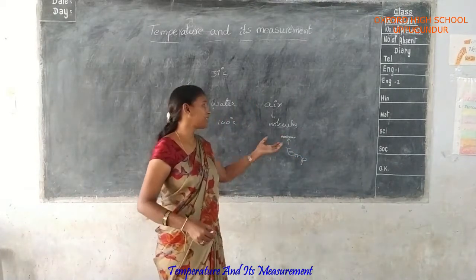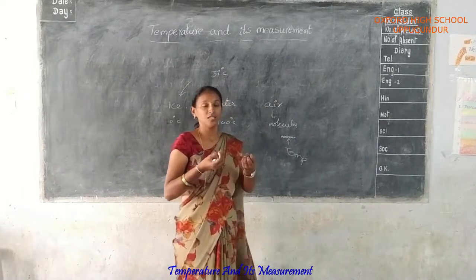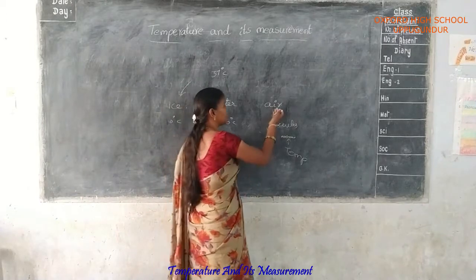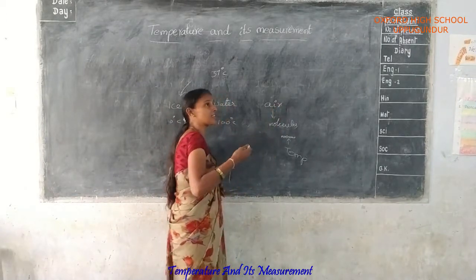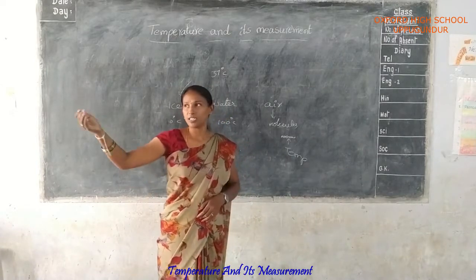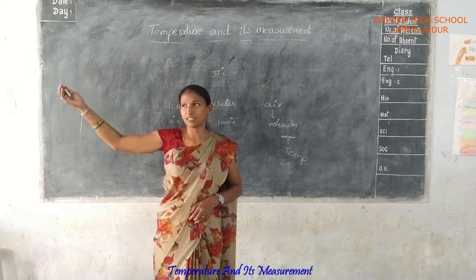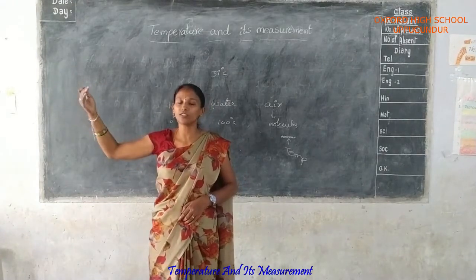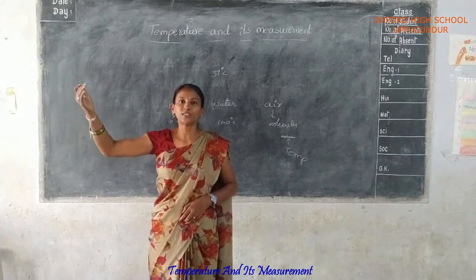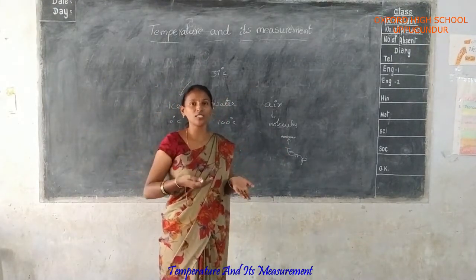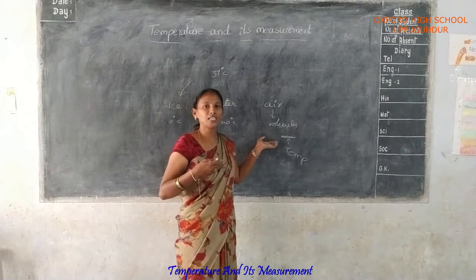That's why the molecules expand and occupy more space. Okay. So why is it hotter inside in the summer season, even with air conditioning? Sunlight and air come inside, so heat, that is temperature, is transferred from one place to another. That's why the house is also very hot in summer.